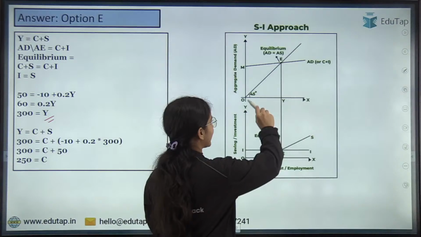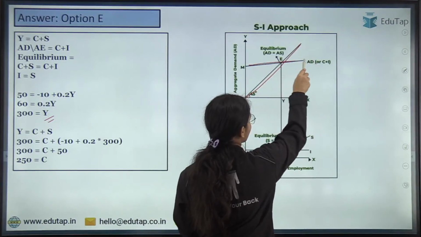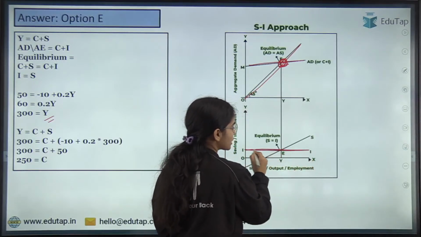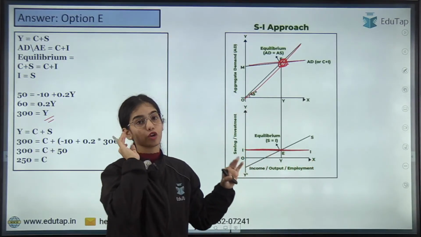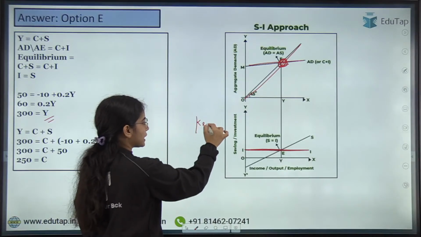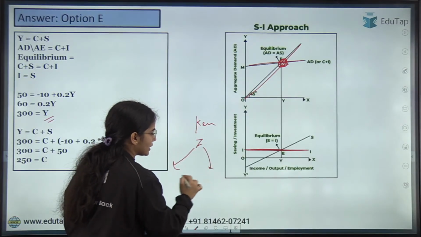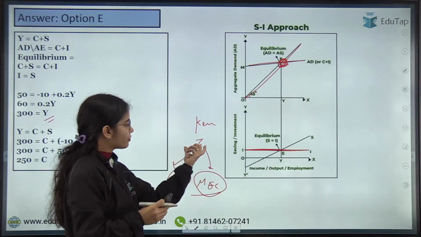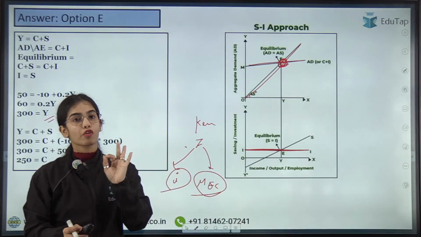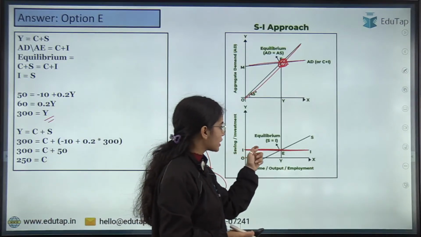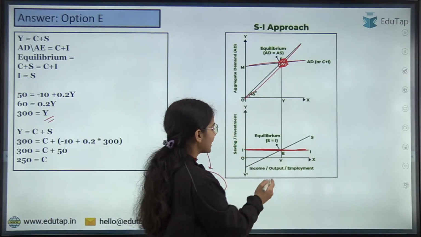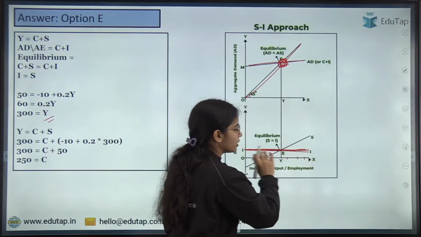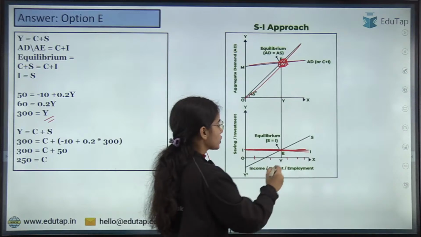Here where the aggregate supply is equal to aggregate demand, that is the equilibrium point, where the autonomous investment does not depend upon the level of income. I have told you that as per Keynes, the investment depends upon the interest rate or the marginal efficiency of capital. The investment does not depend upon the level of income. So at any level of income, the investment will be constant.